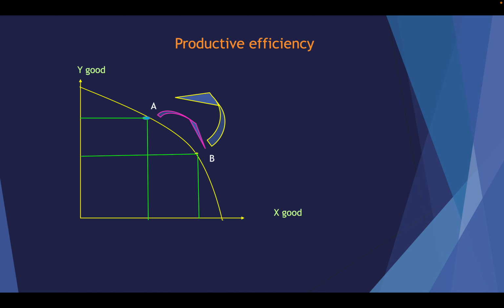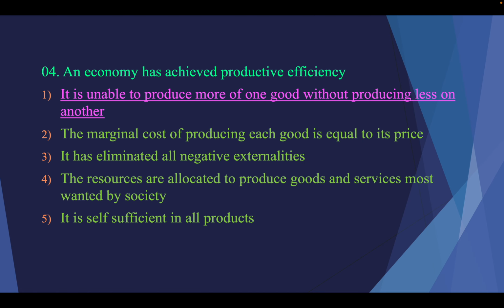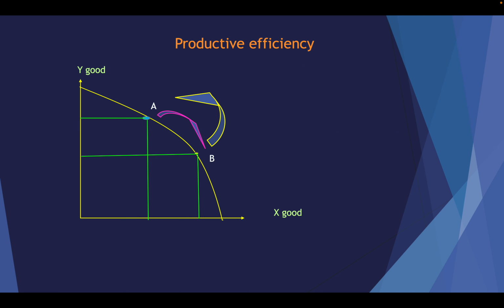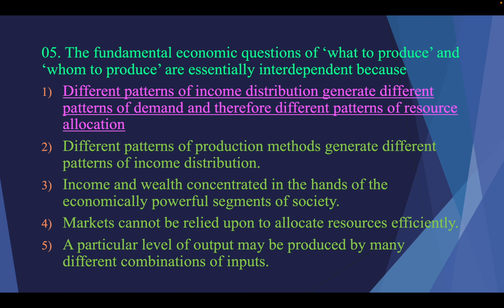Okay, that is an important part, so you have to remember. This is productive efficiency. Here, it is unable to produce more of one good without producing less of another. I told you productive efficiency can be shown on the PPC. On the PPC, you have to take 2 points to show the opportunity cost. Producing one good, you have to reduce another good, that is the opportunity cost. So productive efficiency and opportunity cost we can both show.